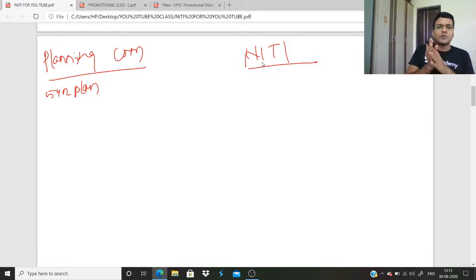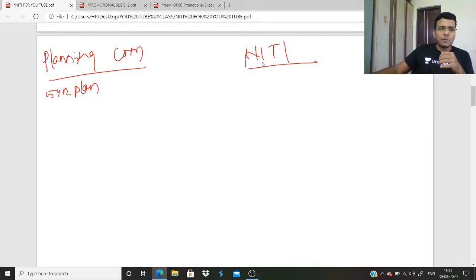So when you write a question on NITI Aayog, don't just start with NITI Aayog, but write about the Planning Commission: that earlier the Planning Commission was the main institution to formulate planning for India. Below Parliament and the NDC, it was the highest body. Then you criticize the Planning Commission, which is why it was dismantled.